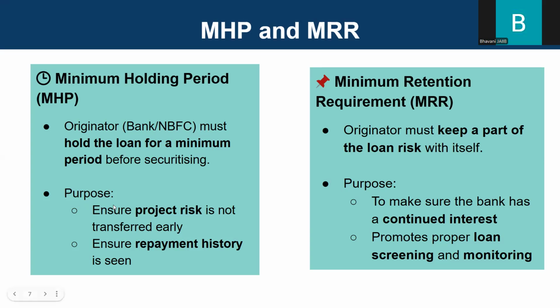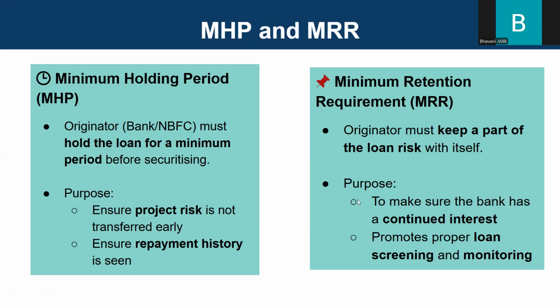What is the purpose of holding it like that? It ensures project risk is not transferred early and it ensures repayment history is seen. So, only when the repayment is correct can you convert it into a security. And even the project risk is not transferred very early. So risky loans are not transferred is what they're trying to say.